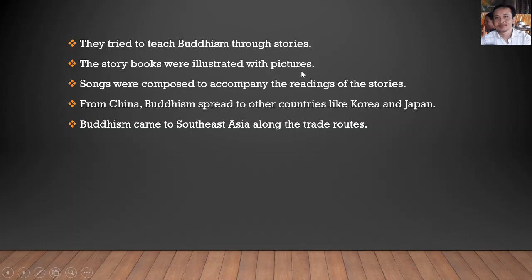So when they wanted to reach ordinary people with little learning, they had to explain or give illustrations with pictures, storybooks with pictures like that. Songs were also composed to accompany the readings of the stories. From China, Buddhism spread to other countries like Korea and Japan.